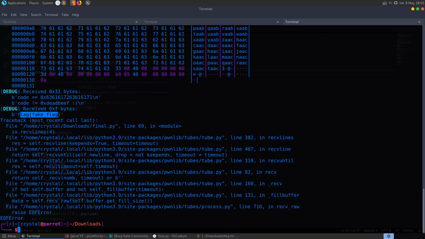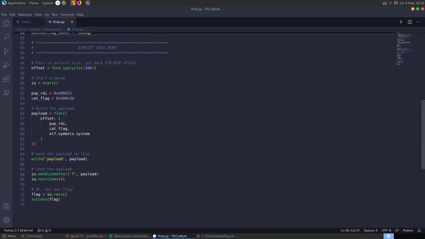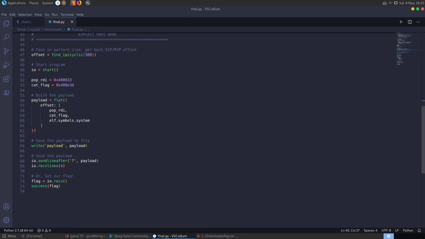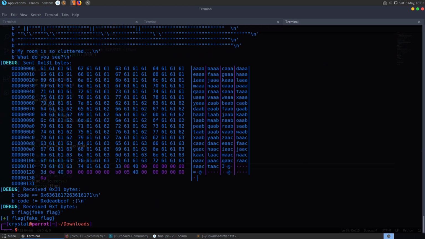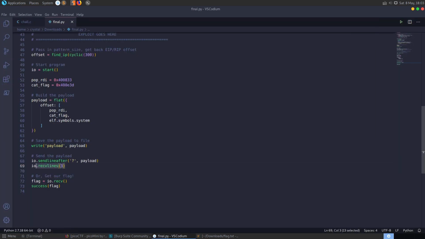It crashed after that by the looks of it. Okay, so in this case we've received too many lines by the looks of it. Let's change that to 3, and there we go. Okay, so that worked for us, and that was an example of what I mean. Sometimes you just have to swap between, because we changed our payload there, we had to swap that around a little bit. But that's one way to do that.